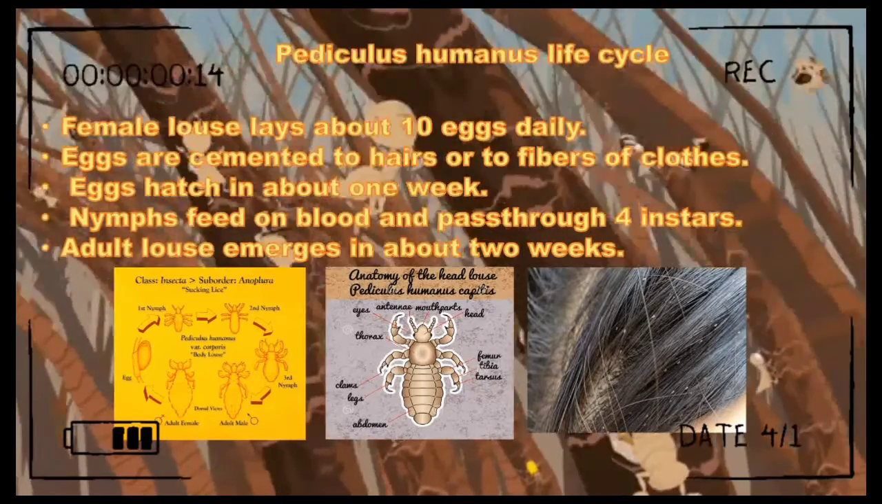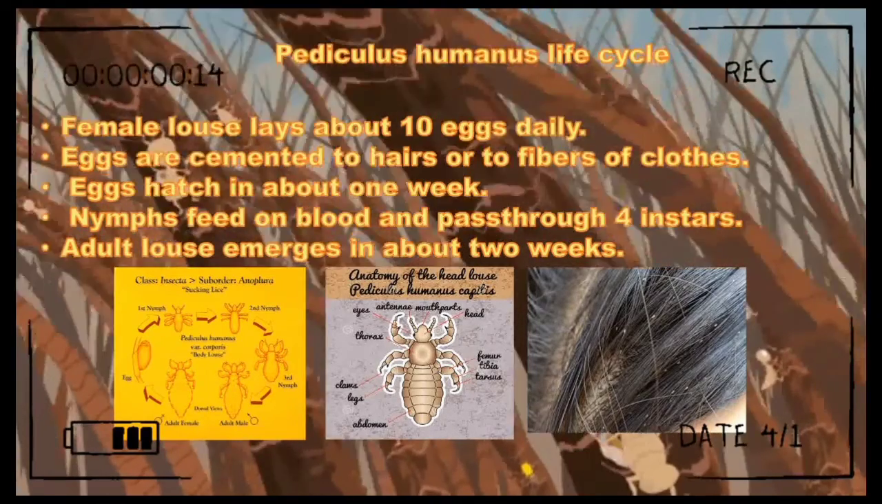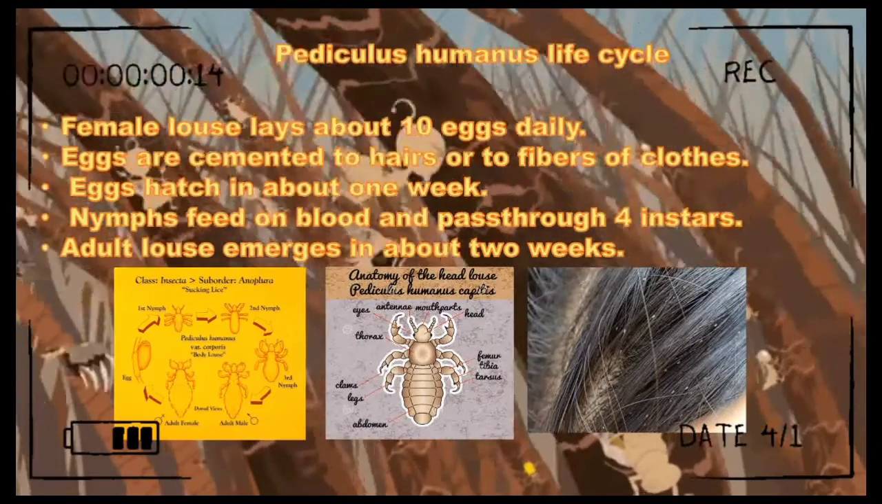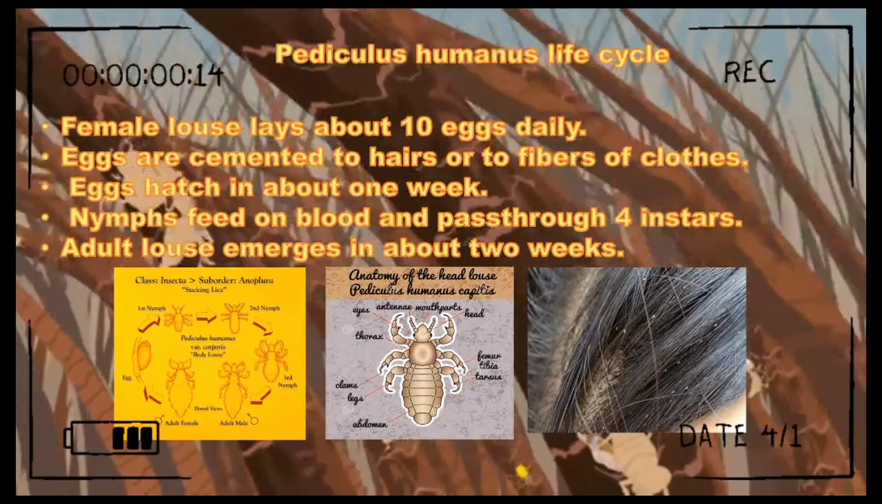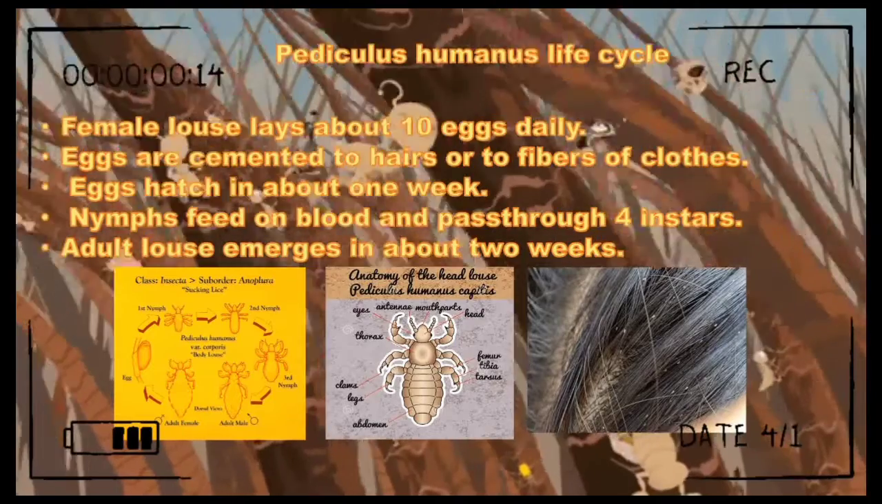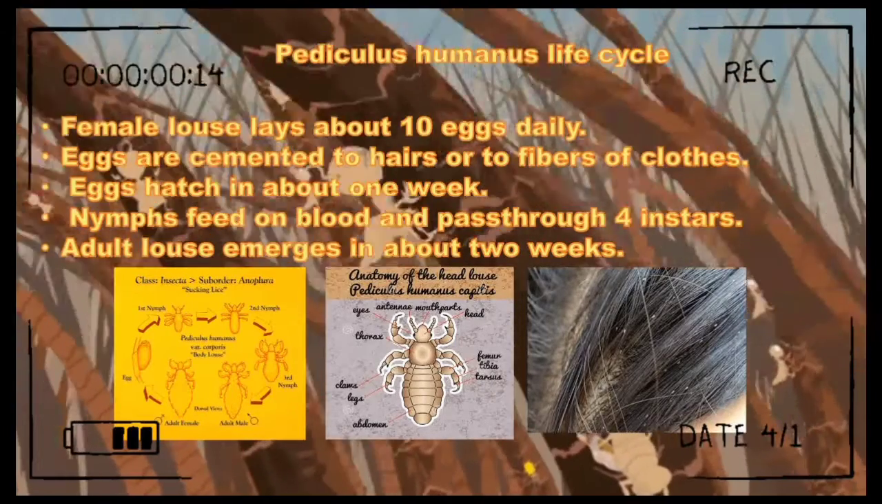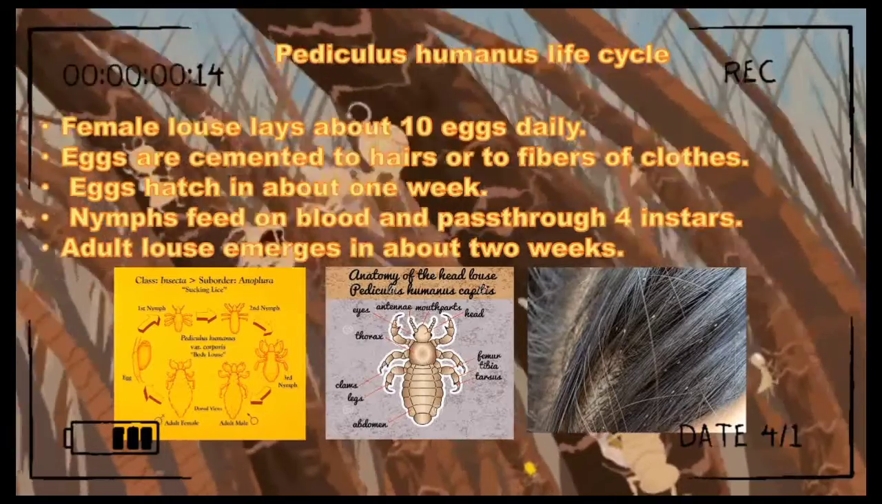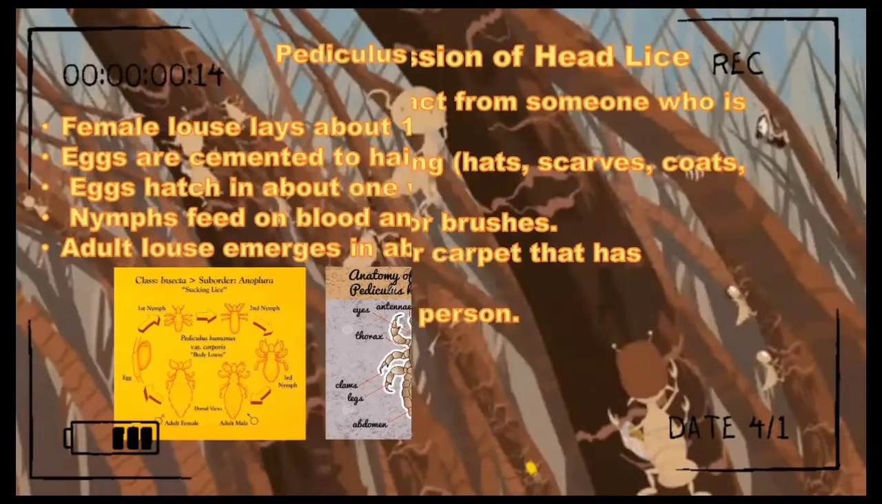Pediculus humanus life cycle. Female louse lays about 10 eggs daily. Eggs are cemented to hairs or to fibers of clothes. Eggs hatch in about 1 week. Nymphs feed on blood and pass through 4 instars. Adult louse emerges in about 2 weeks.